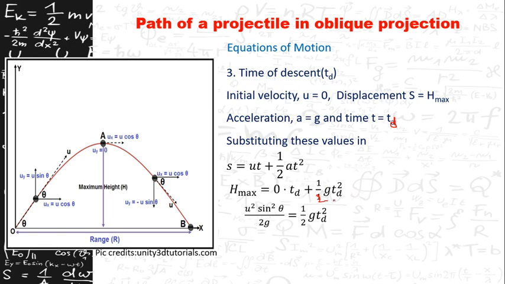Half g Td square. So we know that H max value is u square sine square theta by 2g, that is equal to half g Td square. Half 2 cancels here. Then you will get Td square is equal to u square sine square theta by g square, but we want only the Td value. So Td is equal to square root of u square sine square theta by g square, or u sine theta by g, which is nothing but the time of ascent. So we have found the time of ascent and the time of descent.